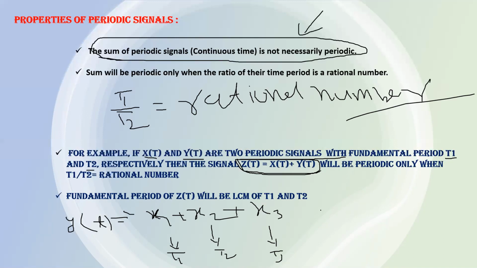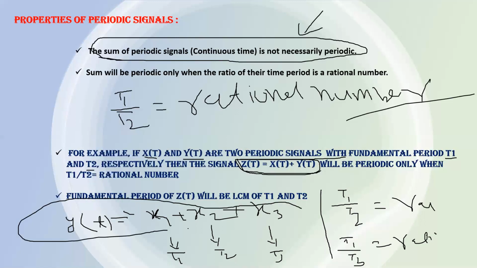It may be periodic or it may not be periodic. You just have to check the ratio between T1 and T2 and the ratio between T1 and T3. If this is rational and this one is also rational, then you can say this sum will also be periodic. Otherwise, it will not be a periodic signal. So this is a very important property of the periodic signal. In the next lecture, I will discuss a numerical example of periodic signals also. This is just for understanding of the periodic signal.